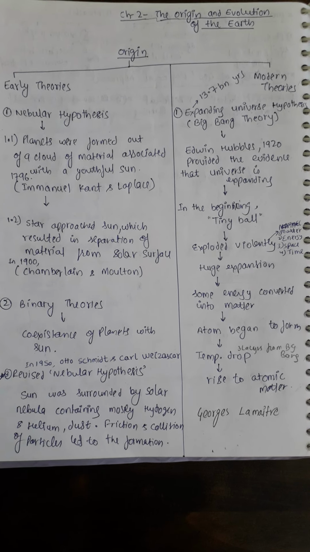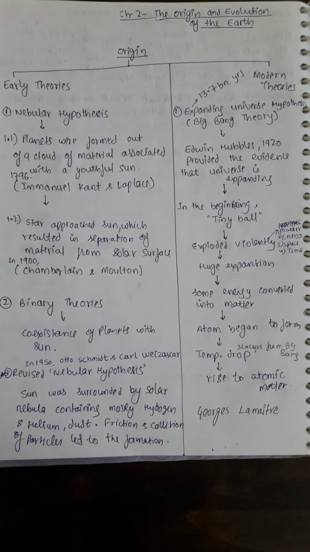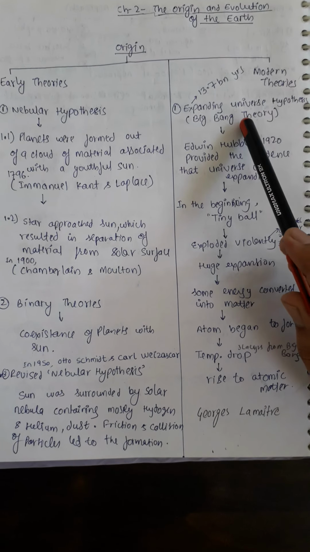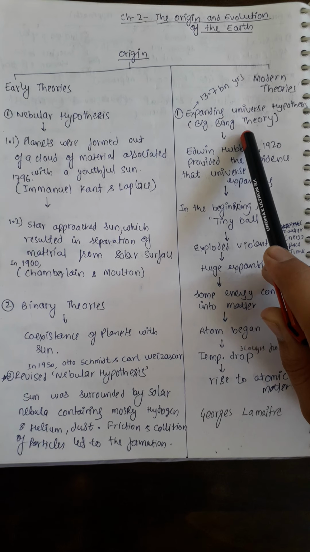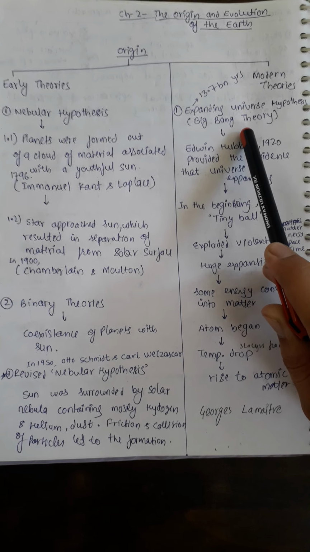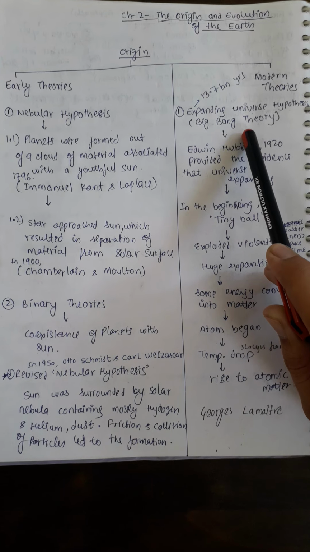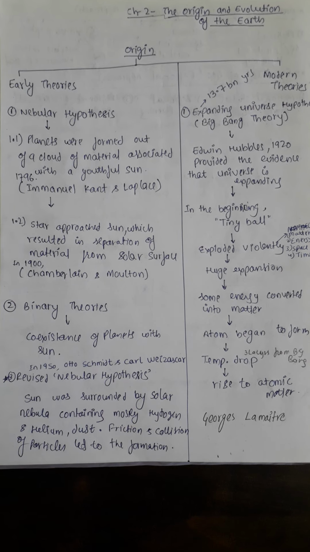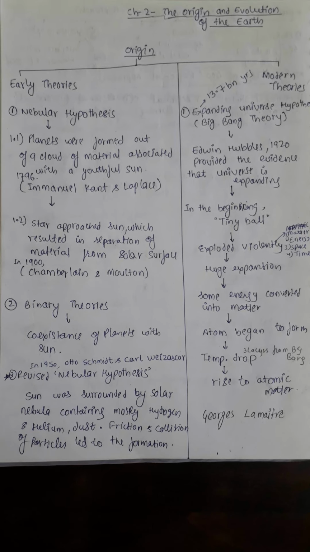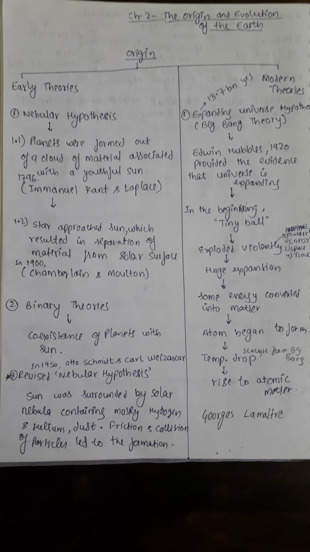Then, when we are talking about the modern theory, we have Big Bang theory, also known as the expanding universe hypothesis. Expanding universe hypothesis and Big Bang theory are the same thing. So, let's see how the theories work.